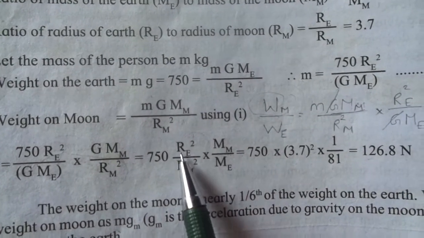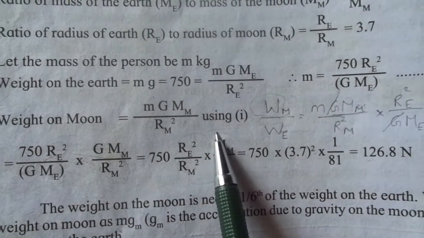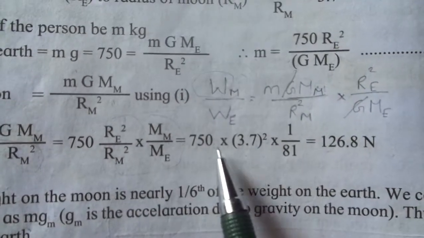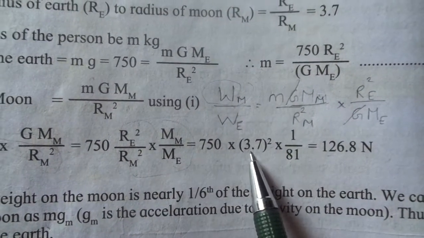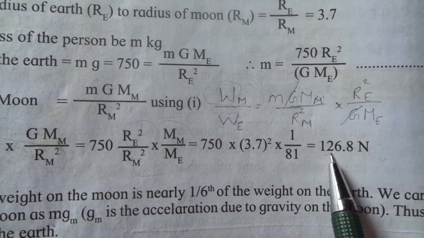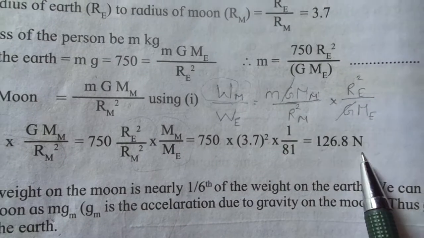which equals, now substituting these values, ratios of radius and ratio of mass, we will get 750 into 3.7 square into 1 by 81, which is 126.8 Newton.